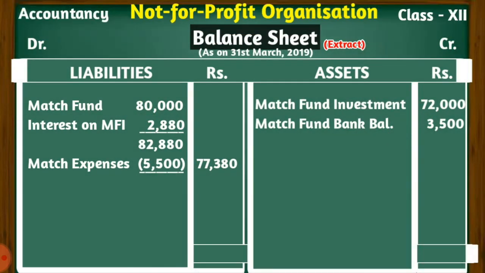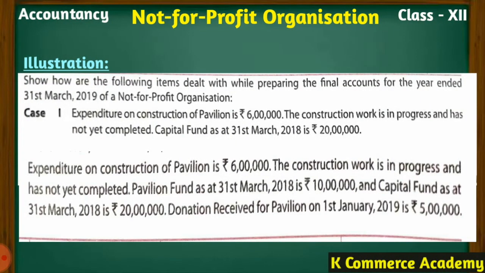This is how you will disclose these items, and you can just understand this thing, that conducting matches, tournaments, etc., all these are revenue in nature. Let us have one more example here. Show how the following items are dealt with while preparing the final accounts for the year ended 31st March 2019 of a non-profit organization.